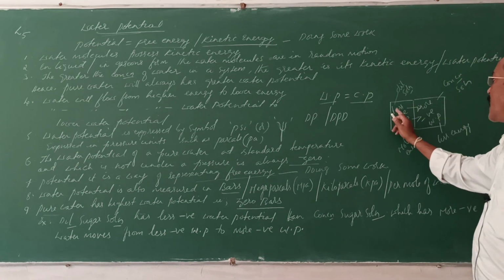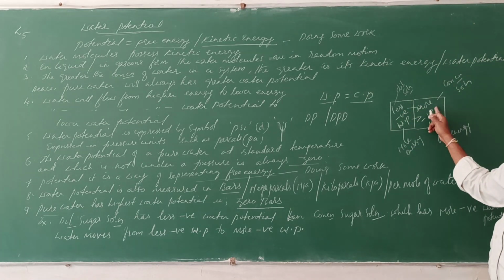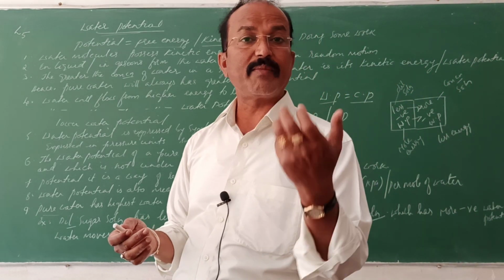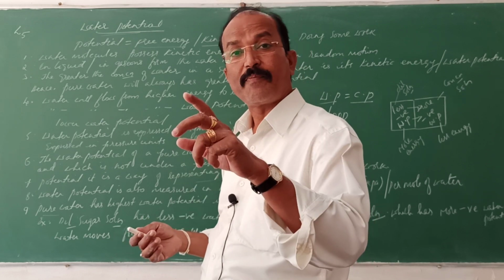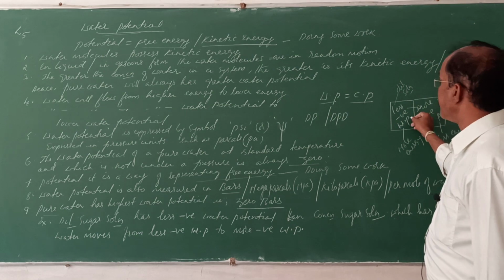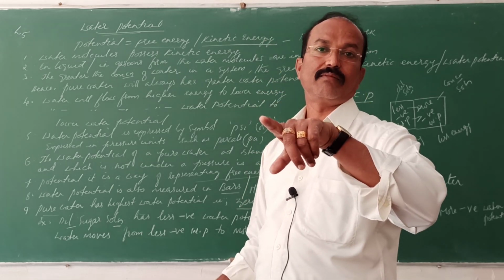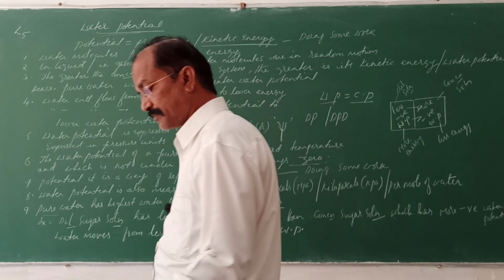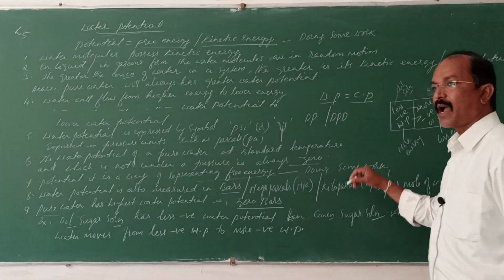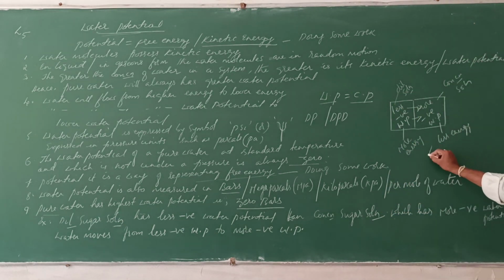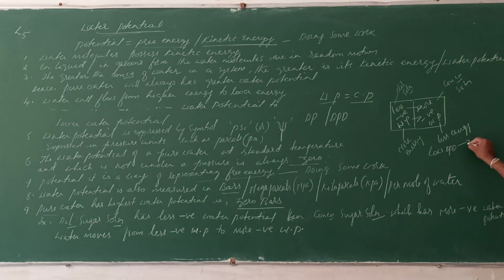In the form of DPD, diffusion pressure deficit, they move from lesser DPD to higher DPD. So from low DPD to high DPD.